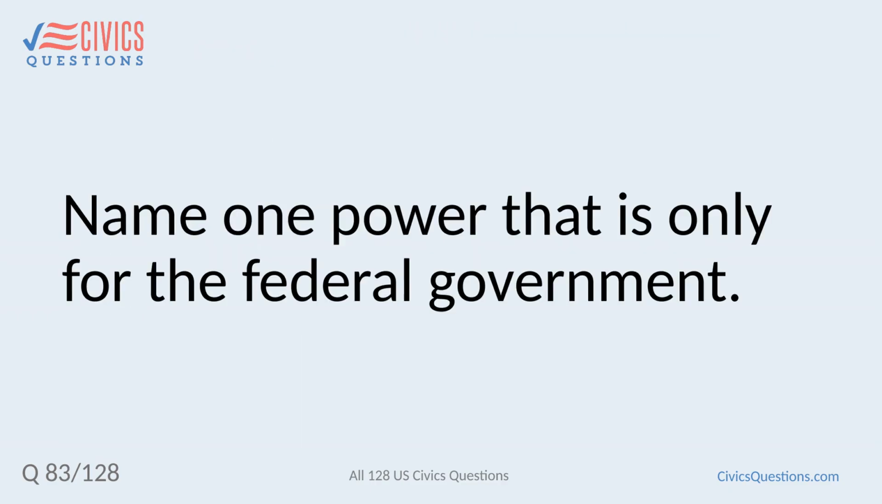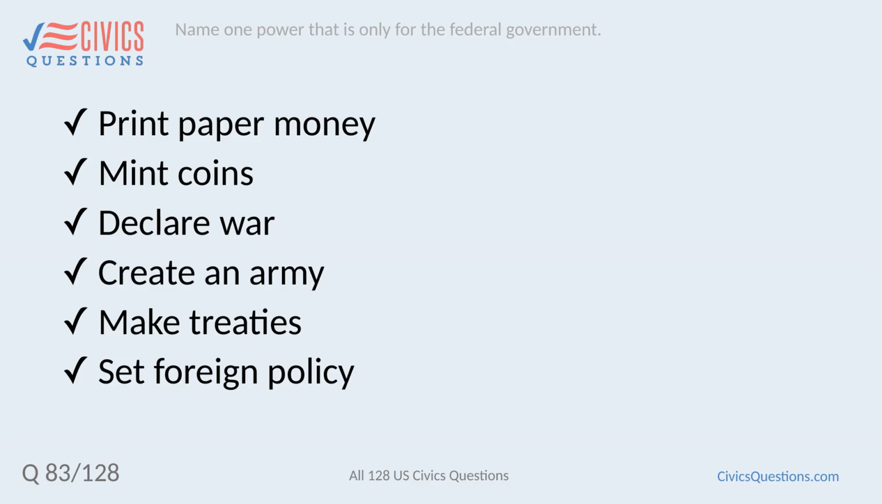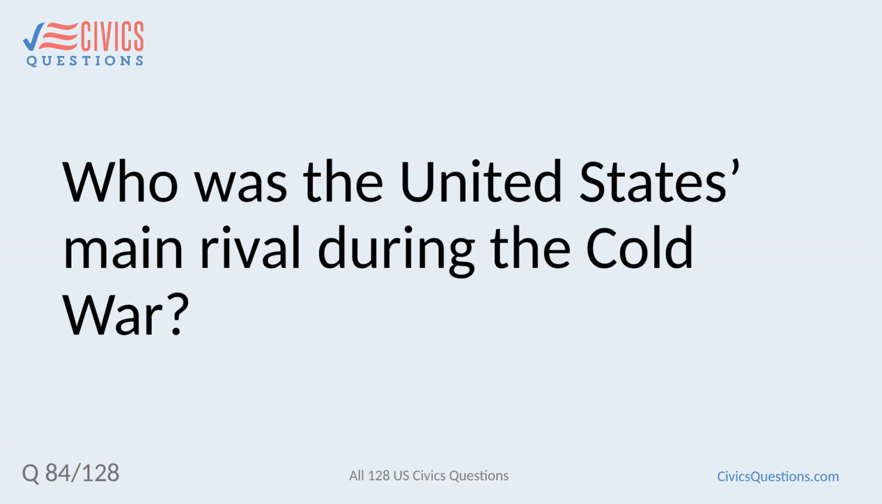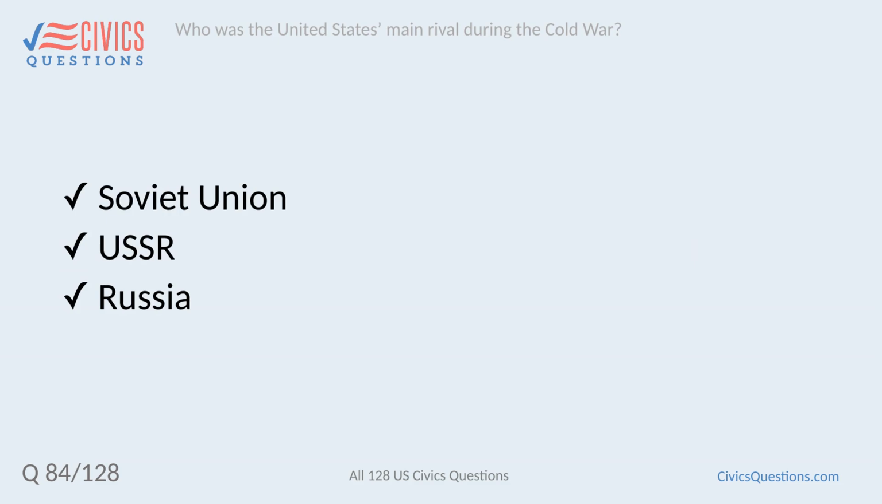Name one power that is only for the federal government. Print paper money, mint coins, declare war, create an army, make treaties, set foreign policy. Who was the United States' main rival during the Cold War? Soviet Union, USSR, Russia.